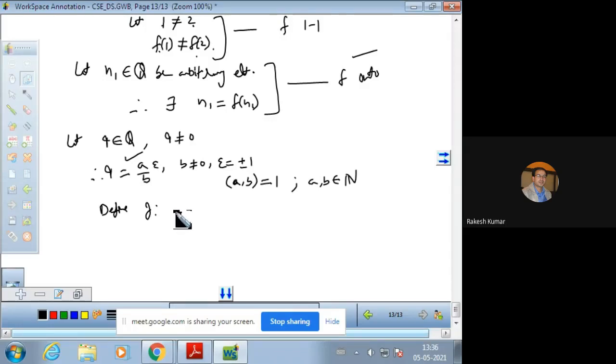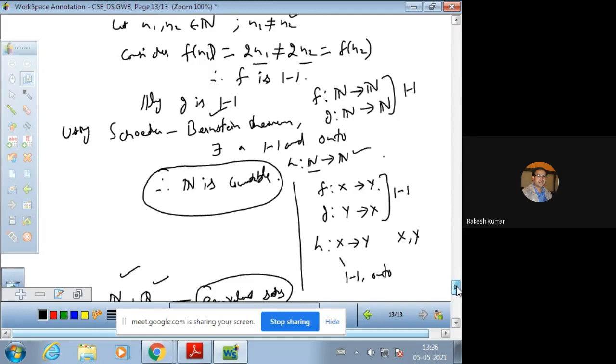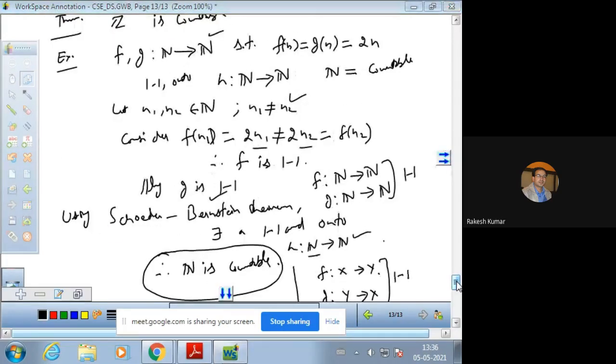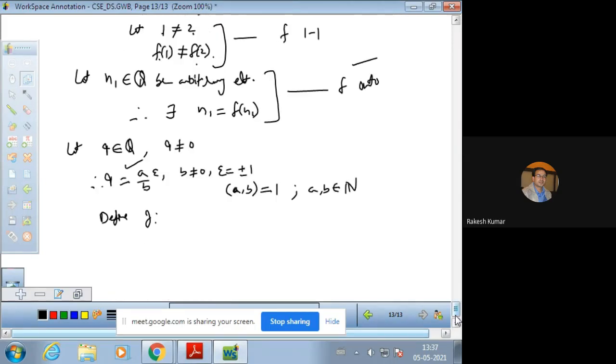Now we are going to use the logic of this previous question. जैसे हमने N को countable prove किया था, वैसे ही इसी logic को Schröder-Bernstein वाली theorem को use करके, if f from N to Q is 1-1, it is clear, then g from Q to N should also be 1-1. So for this we are going to do this.